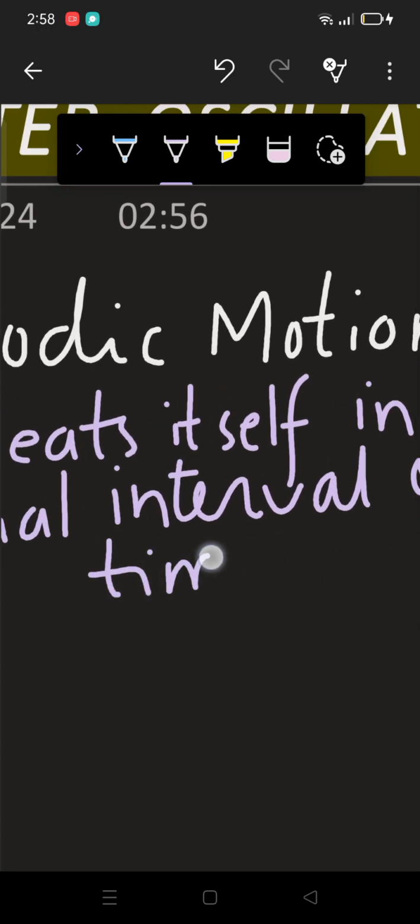Now see, what are the examples of periodic motion? You will find periodic motion examples in your day-to-day life. For example, if you're waking up early in the morning at 6 a.m., your alarm rings. Your alarm always rings at 6 a.m. in the morning. This is what we call periodic motion, right? Because your alarm always rings at 6 a.m. in the morning.